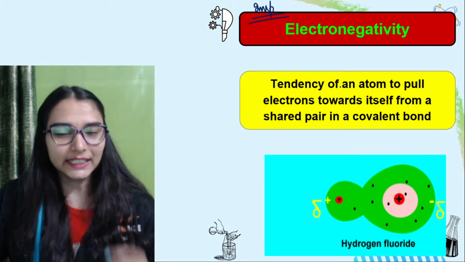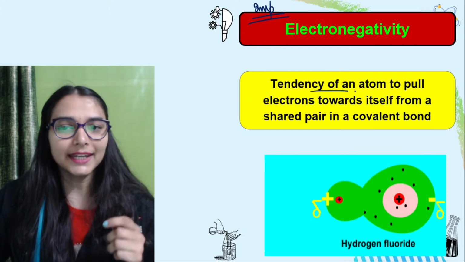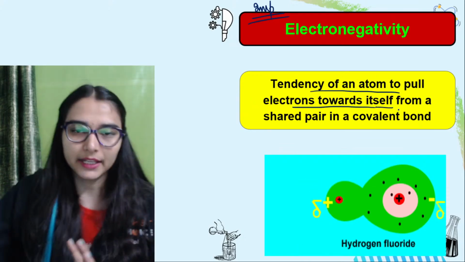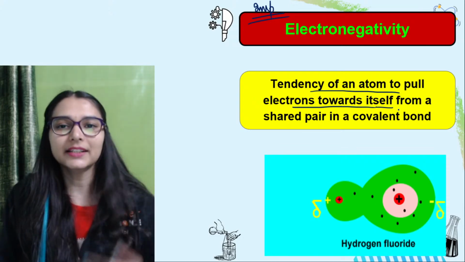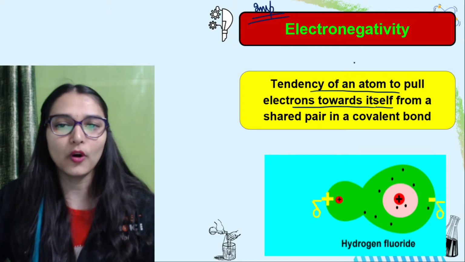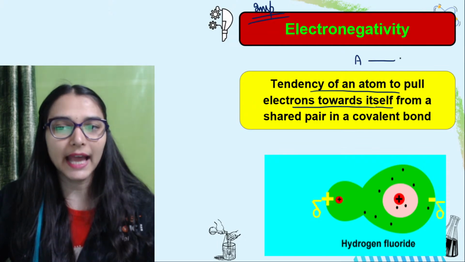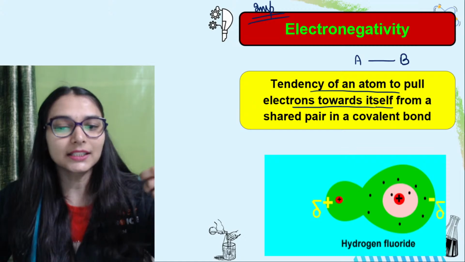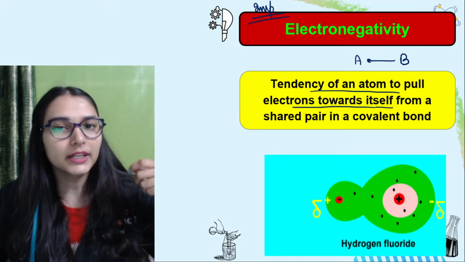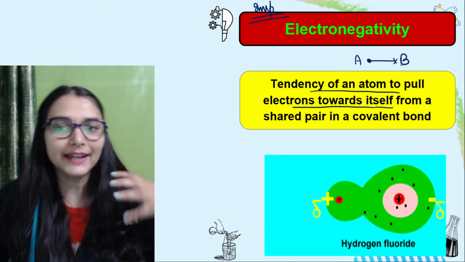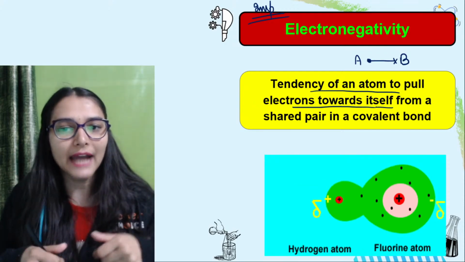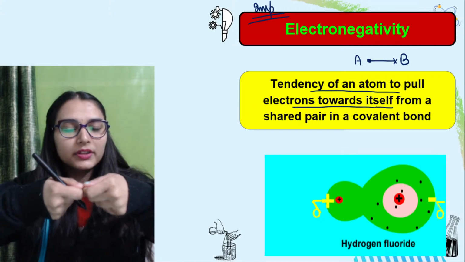देखो, read the definition, it's important. Tendency of an atom to pull electrons towards itself. What did I say? Tendency. Let's say this is a bond. There are two atoms A and B. They are making a single covalent bond. So in this single covalent bond, one electron is of A and another is of atom B. Electronegativity is the tendency of an atom to pull the electrons towards itself.